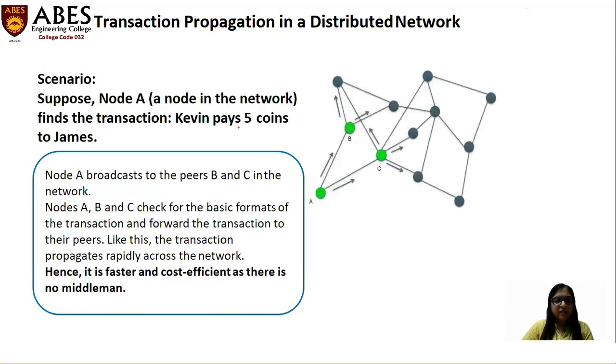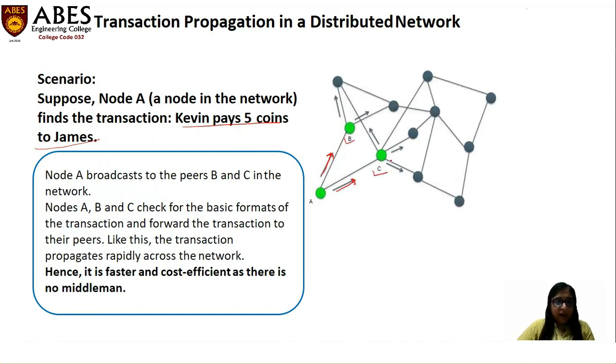We can understand this by supposing node A in the network finds a transaction: Kevin pays 5 coins to James, right? This is the one transaction. Node A broadcasts it to the peers B and C in the network, right?